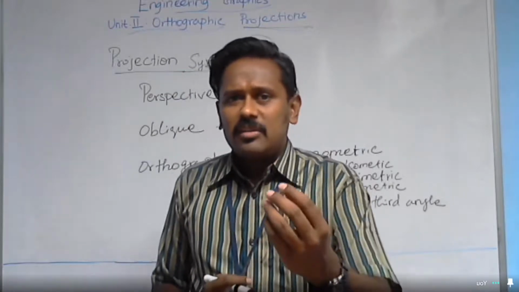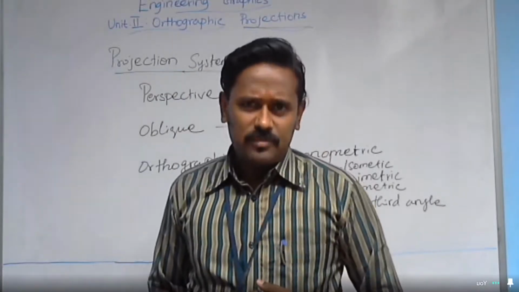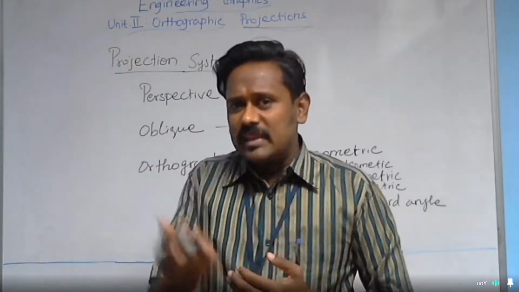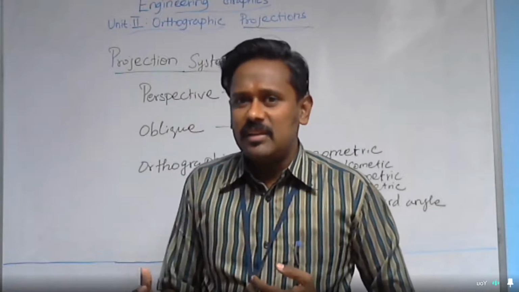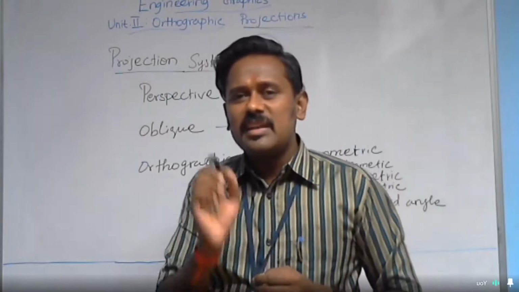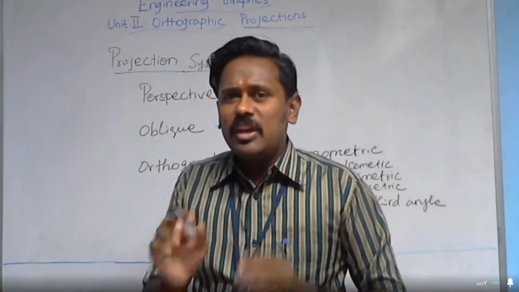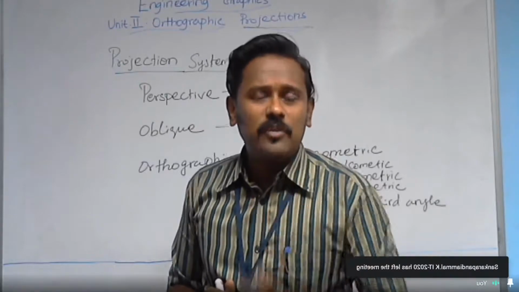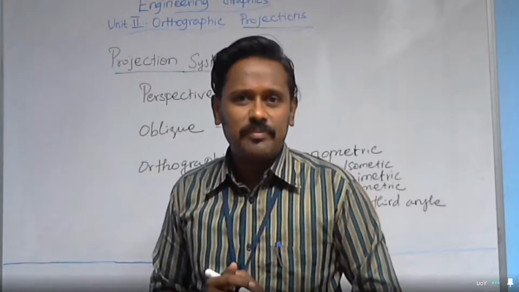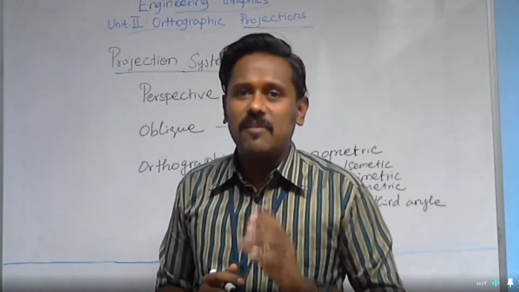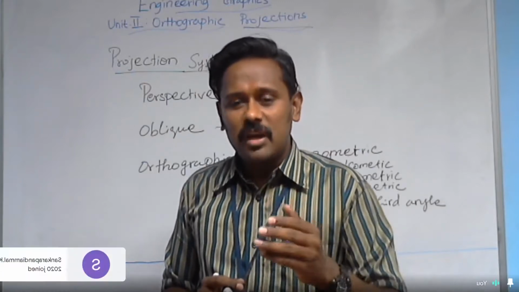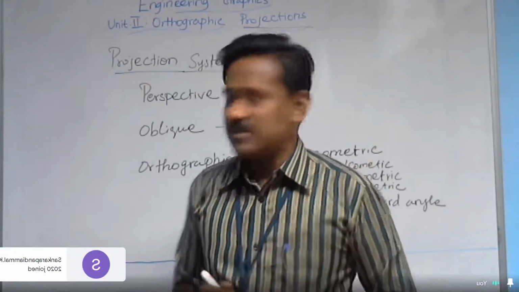I am having the vision on the object. On crossing the object, the visual rays, or the rays of sight, will reach the flat surface. Those rays of sight will give the image of the object, not the shadow of the object. This is the main difference between the real shadow system and the projection system. Instead of getting the shadow on the flat surface, I am going to obtain the image of the object which is obtained by the rays of sight.